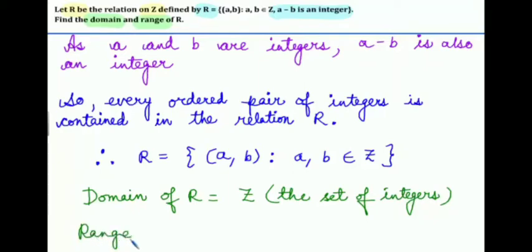And range is also the integers, because integers go from minus infinity to infinity, right? So every ordered pair of integers is contained in the relation R. So range of R is also Z, the set of integers.